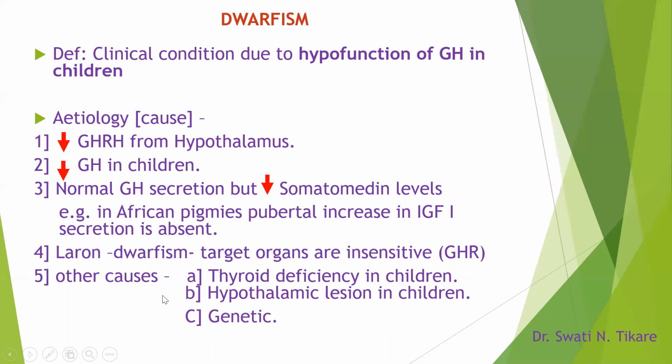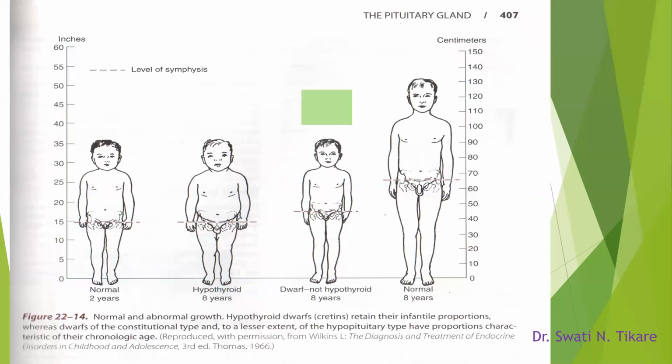Later on, once we have finished the other hormones like thyroid, we will see that thyroid deficiency in children causes a different type of dwarf, what we call a cretin dwarf. The features are quite different. We may also have to compare and contrast pituitary dwarf with cretin dwarf, and that may be an important learning point. We will do it at a later stage.